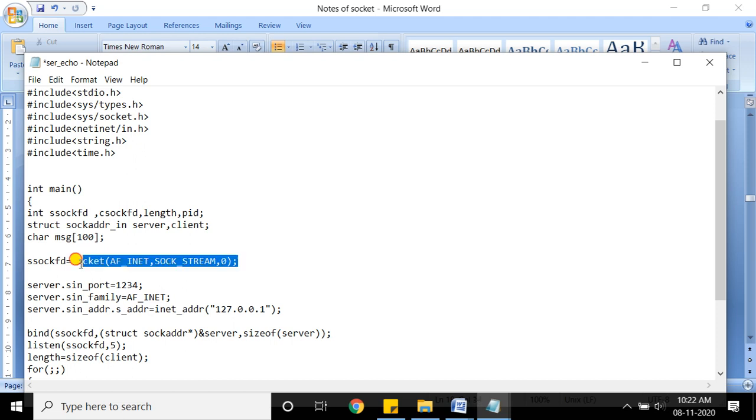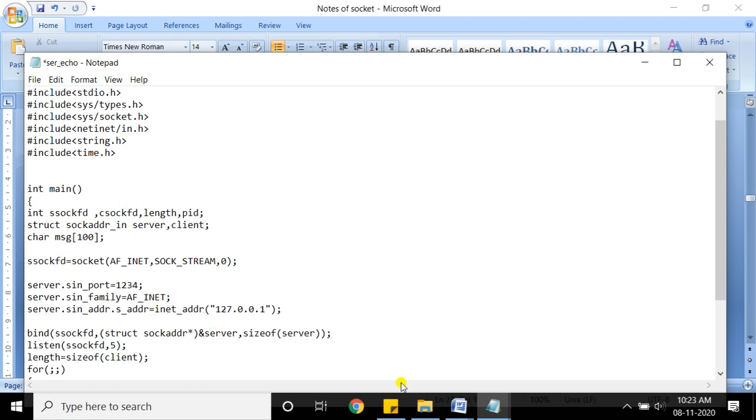Now this is your system call. Okay, and it will return one integer value. Here I have taken server socket FD, that is server socket file descriptor. So this is an integer, and I can take any variable name here. So it will return the integer socket descriptor. This socket descriptor is used in further system calls. Okay, this socket descriptor is used in the further system calls.